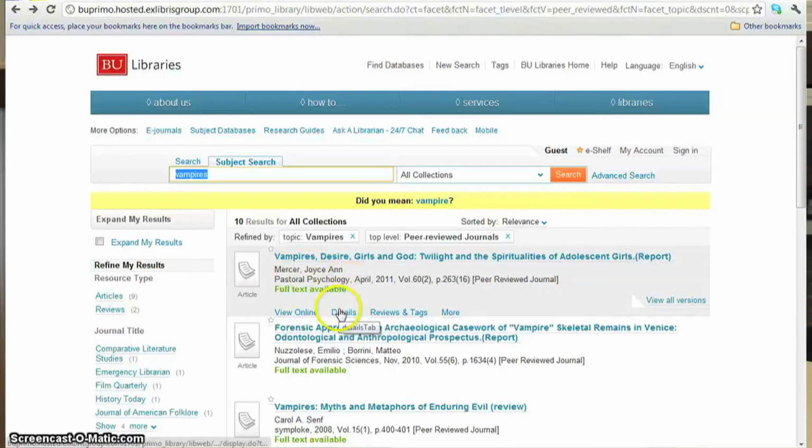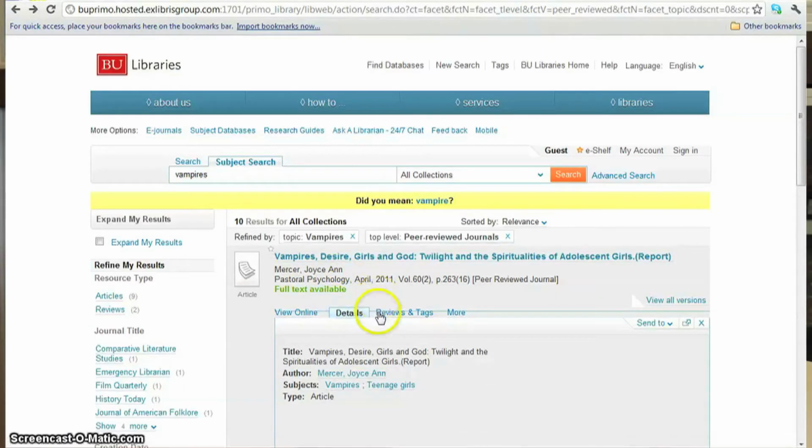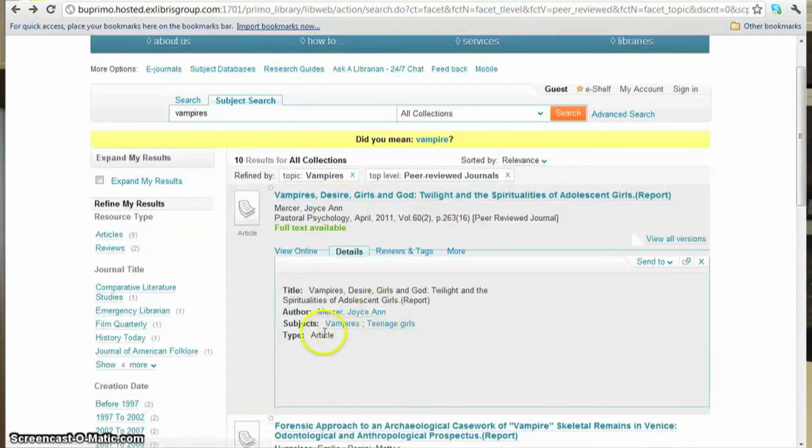Wait, what's this details button? No way! It just gave me all the information I needed to cite this source. Oh man, this is crazy awesome! Plus this one, Vampires, Desire, Girls, and God, deals with Twilight, so I can totally talk about Edward and Bella in my paper. Score! But hold the phone.